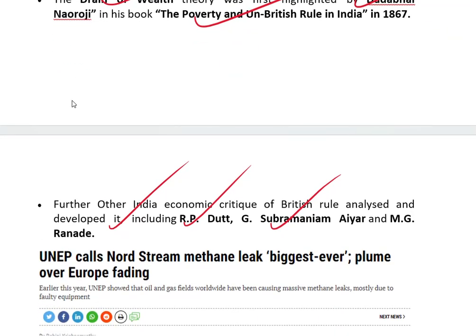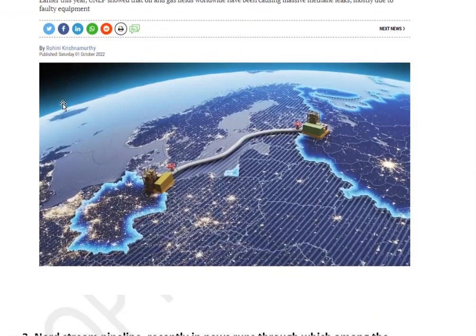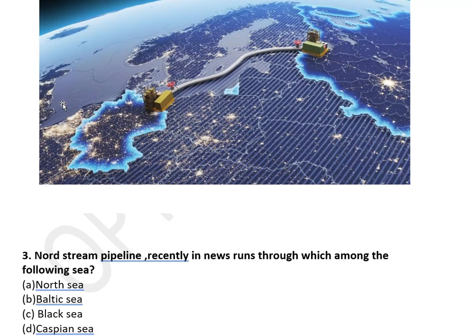The next question I have framed is a new question on the recent incident of the Nord Stream pipeline. There has been a methane leak in the pipeline. In that context, I have framed a map based question. Guys, UPSC every year gives 1 or 2 map based questions, and most of these are from current events. So let us read the question: Nord Stream pipeline, recently in news, runs through which of the following seas?